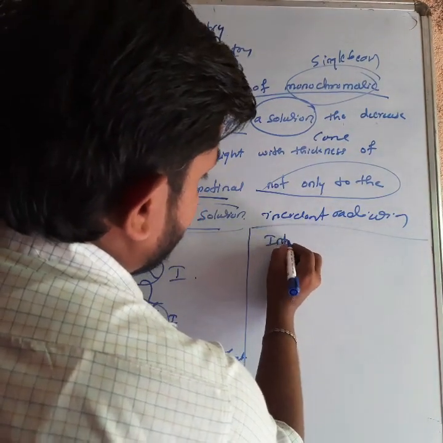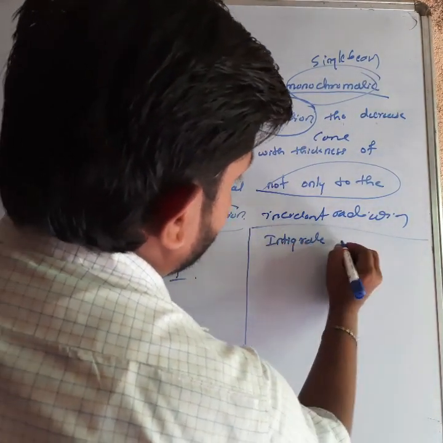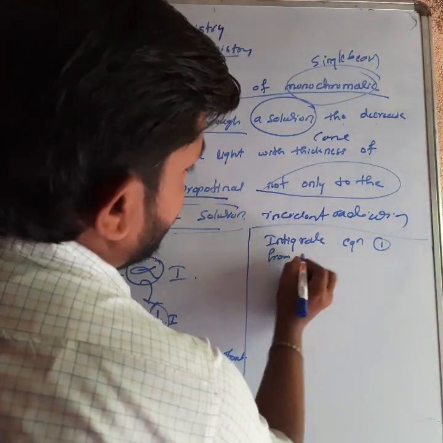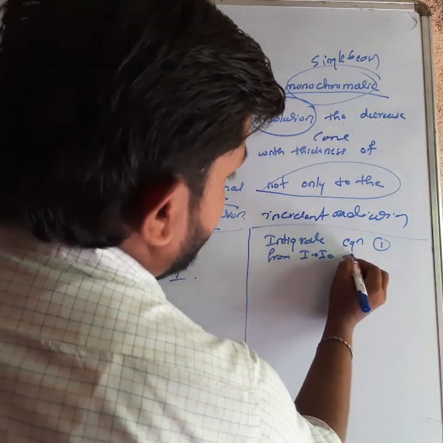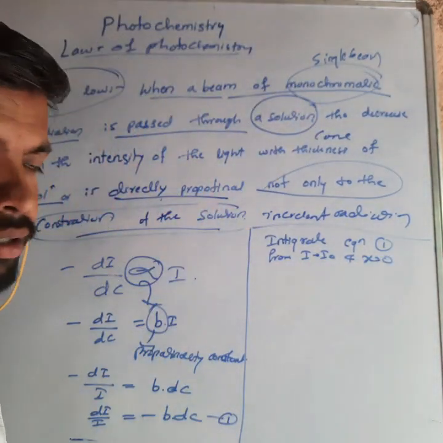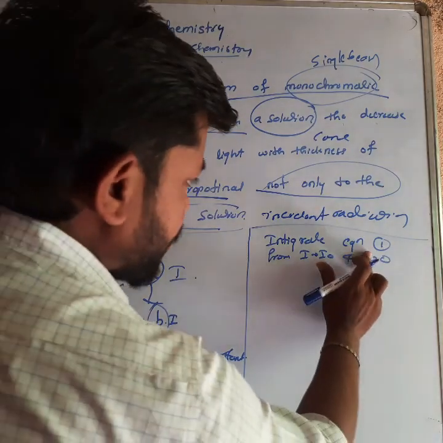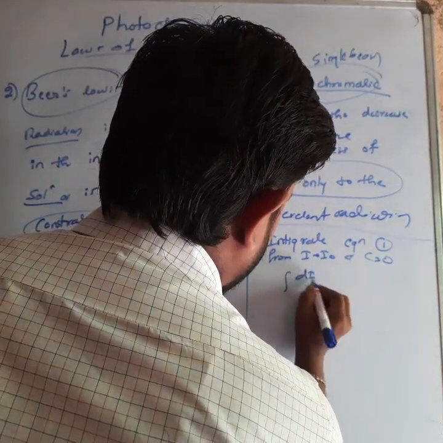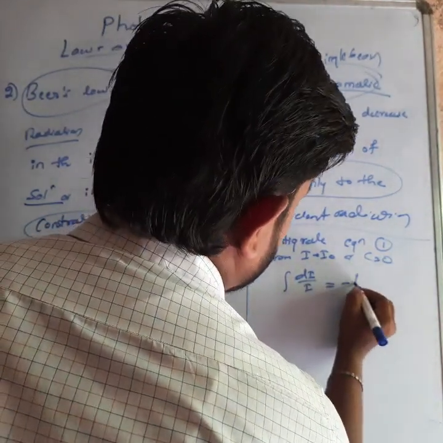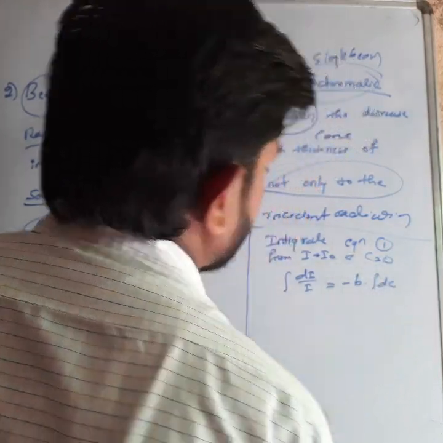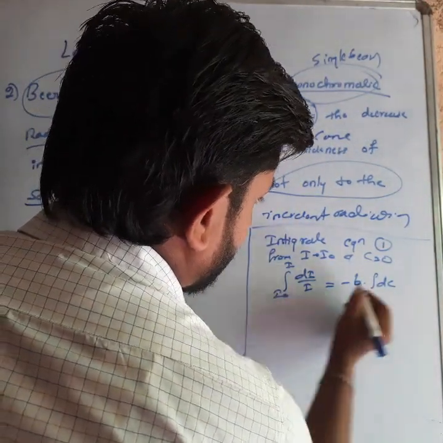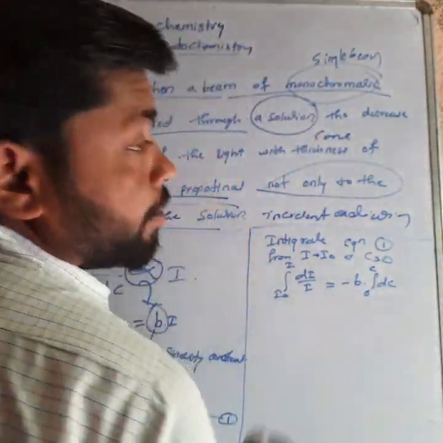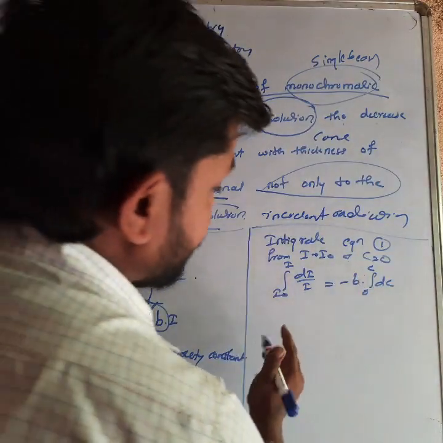Integrate equation 1. The limits are I to I naught and c to 0. Understand? So integration of dI by I equal to minus b into integration of dC, from I to I naught and c to 0. Why can I take the b outside? Because it is the proportionality constant. This is constant, so it can come out.